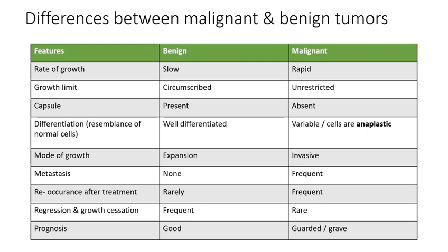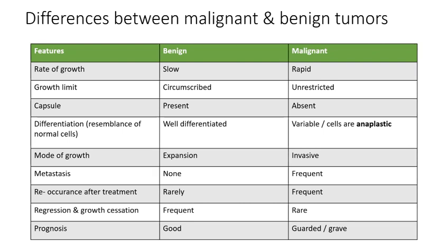When you look at the growth limit, benign tumors are circumscribed, meaning they grow in a very specific area. They are not going to go to other tissues. The malignant are unrestricted. Their growth is going to be all over. They are eating up everything that is nearby.